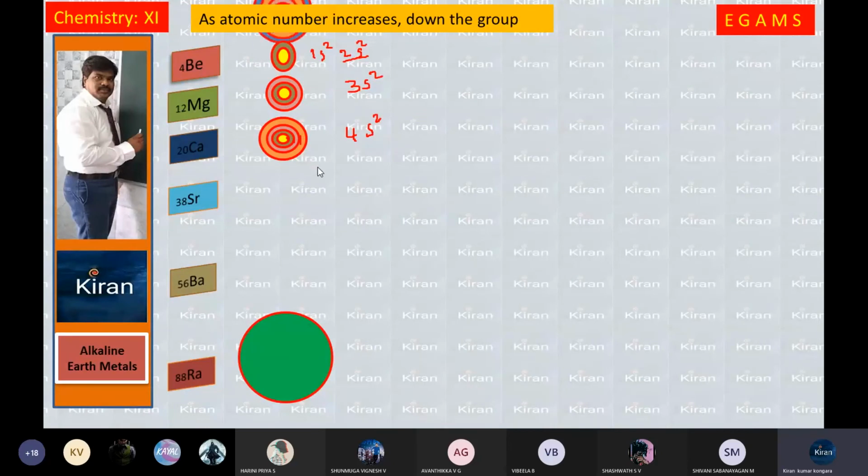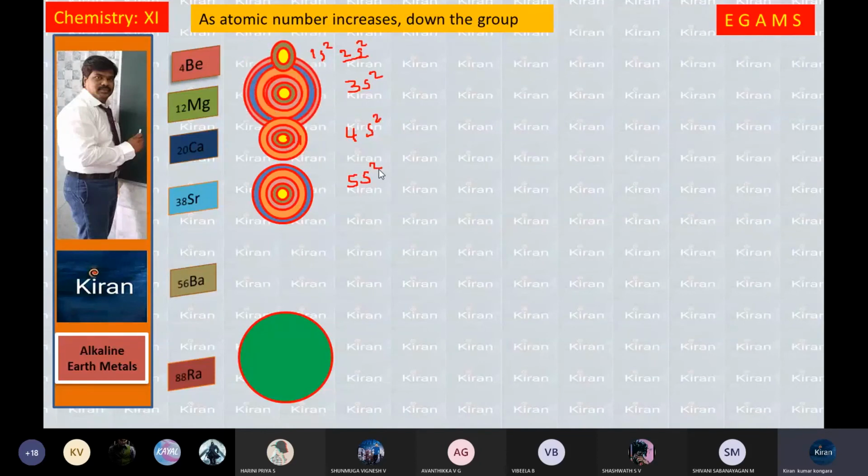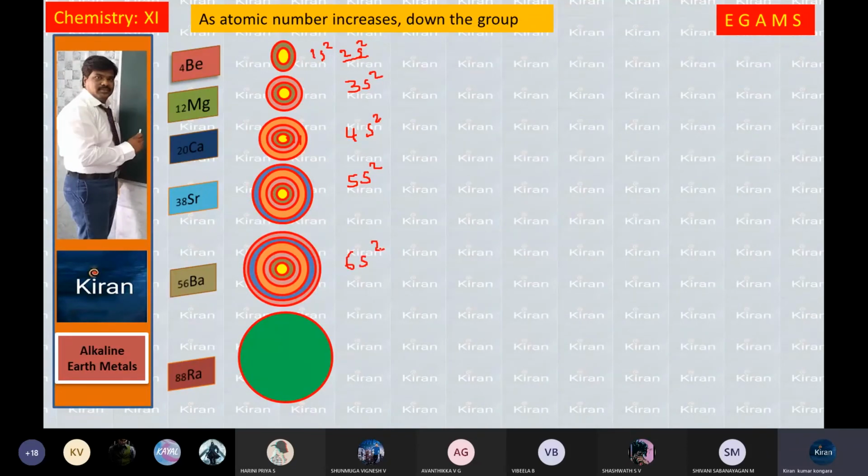Next element you can expect 5 shells, that is the last shell is 5s2. Next one, barium has 6 shells, hence its general electronic configuration is 6s2. And radium has 7 shells, so its electronic configuration is 7s2.